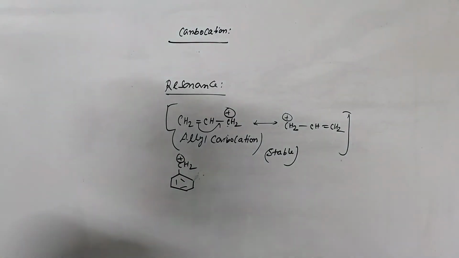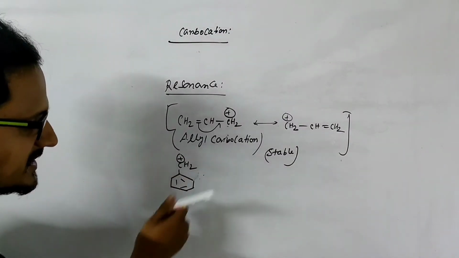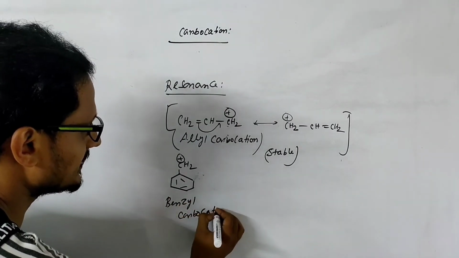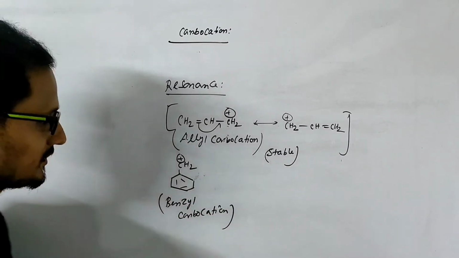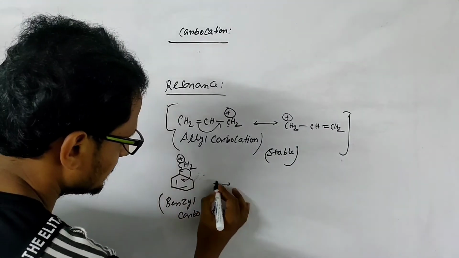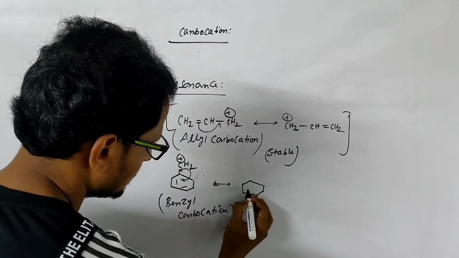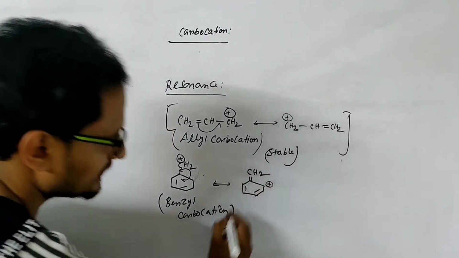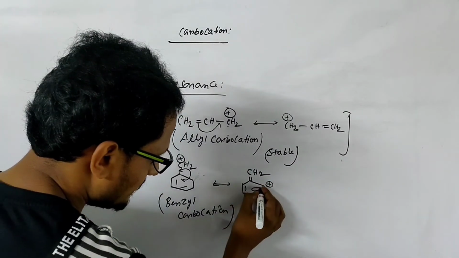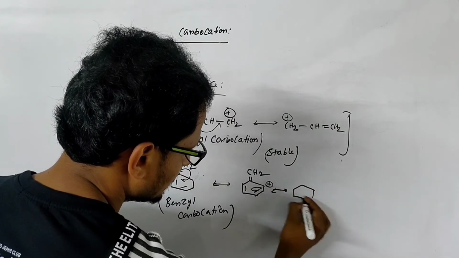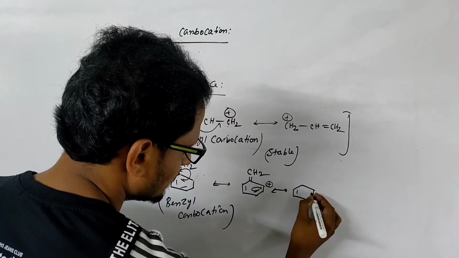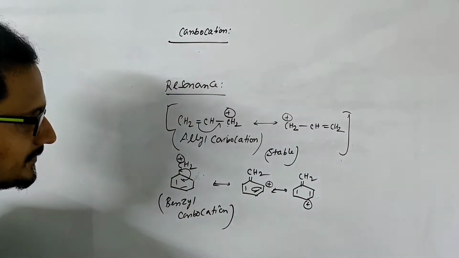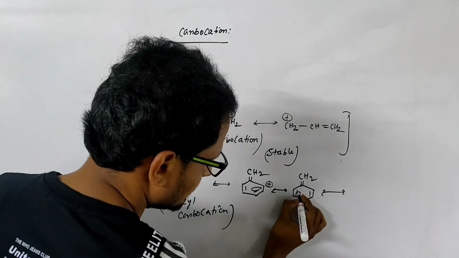It is benzyl carbocation. Now it is also a very stable carbocation because of the resonance conjugation. Okay, this pi bond can shift here so that this will get a positive charge. Now we can shift this pi bond here. And again, you can shift.